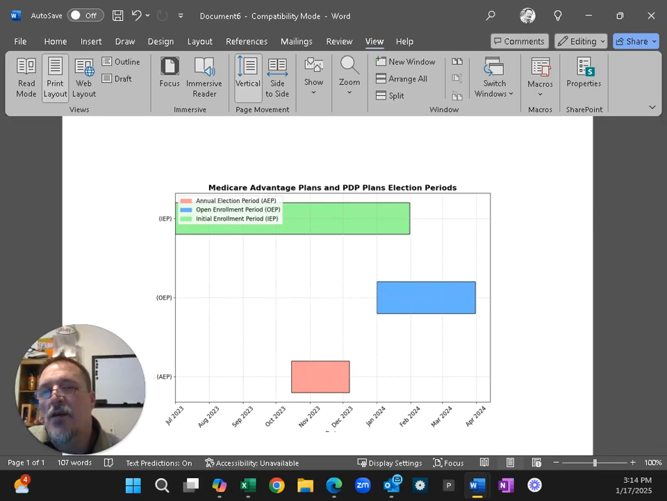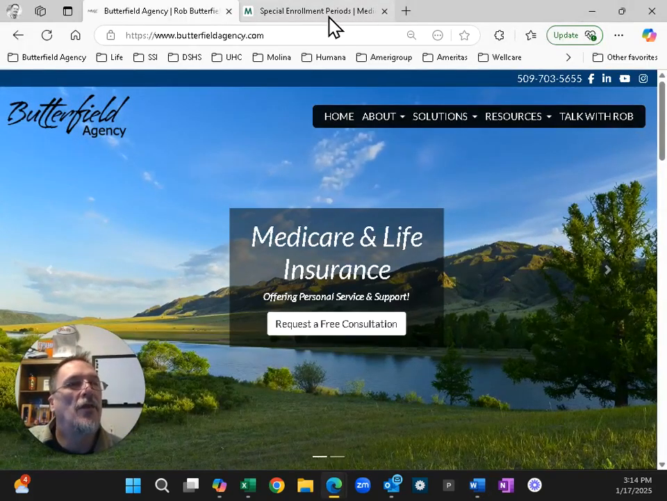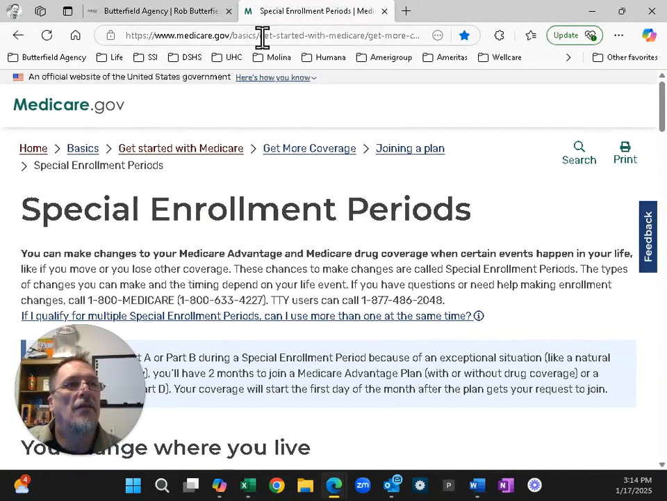The next set of election periods are called special enrollment periods. Basically, special enrollment periods are times outside of the usual enrollment periods where you can make changes to your Medicare coverage due to certain life events. And so those life events can be all kinds of different things.